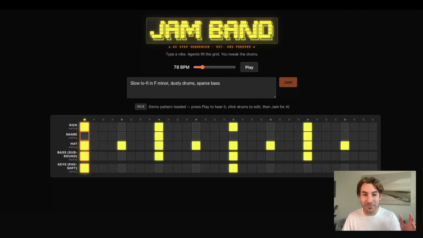And there we have the app, it's running. Before any agents are running, we have a handwritten, hand-coded arrangement on the grid right now. So this doesn't require any agents, no API key. It has the same shape and the same schema as the agents will be requiring. And we can just take a listen and see what that sounds like.